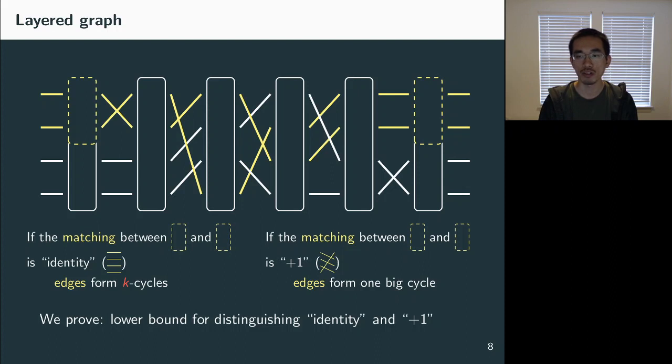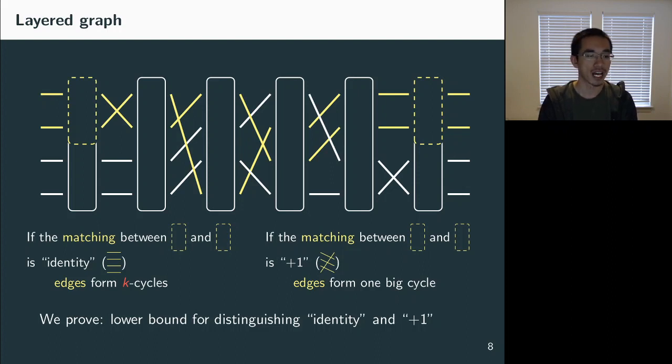And also I would like to mention that there's actually nothing special about these two matchings, the identity or +1, in terms of lower bounds. The lower bound proof actually works for any two matchings, and therefore by replacing this +1 matching with the XOR 1 matching, which makes the graph a disjoint union of two k cycles, we will actually prove the same lower bound for k cycles versus 2k cycles, as we mentioned earlier.